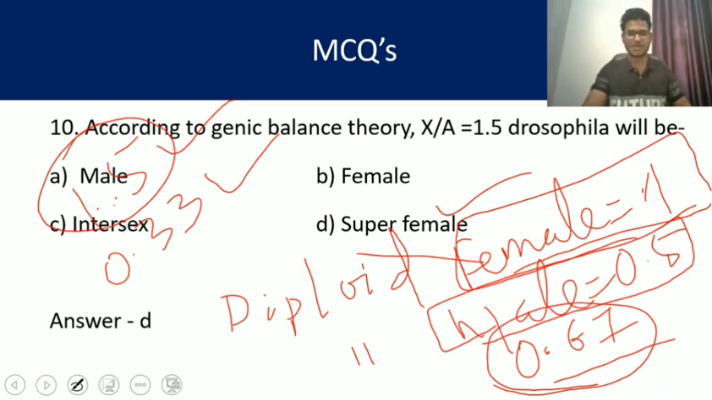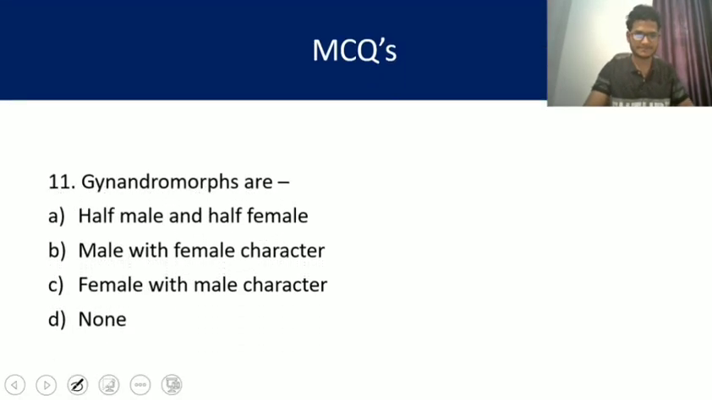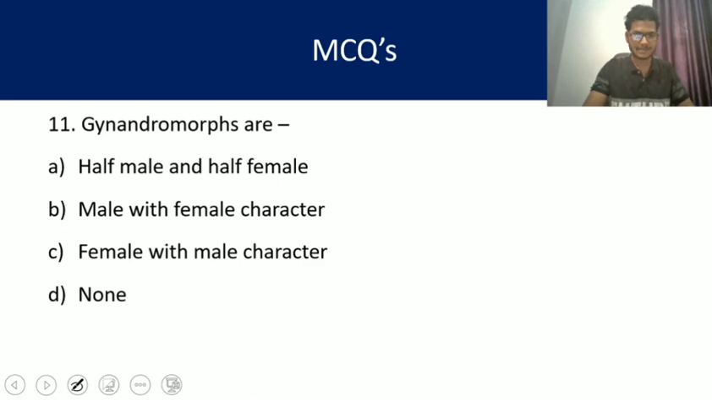Okay, so let's move on to question number 11. Gynandromorphs are half male and half female, male with female character, female with male character, none. So it is a very easy question, and the answer is also very easy. It is A, my dear friend. Half male and half female. Normally gynandromorph is seen in case of insects.